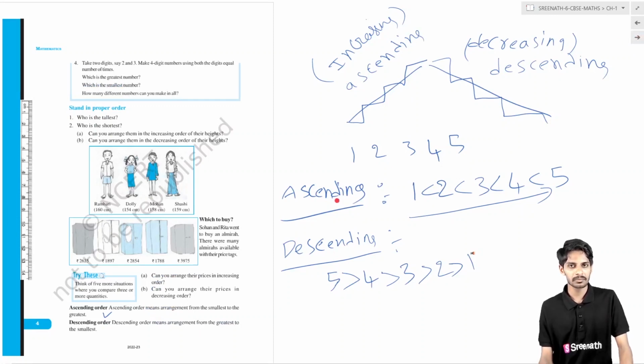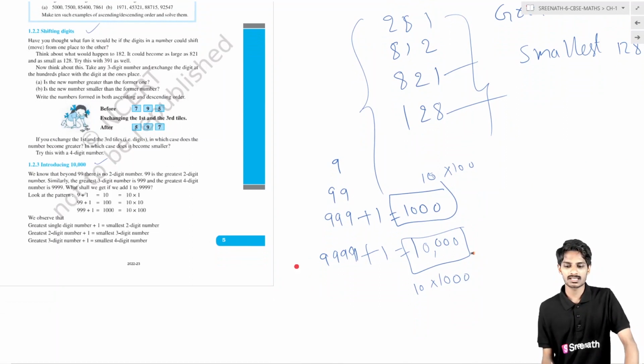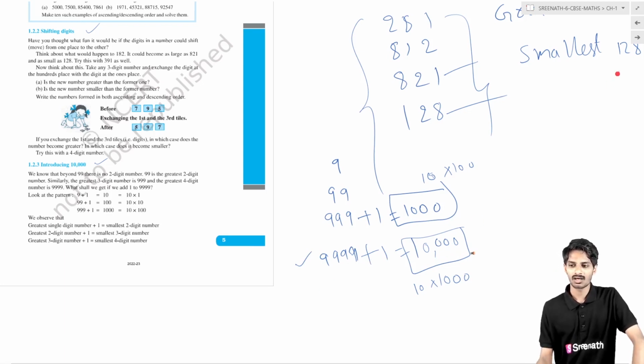Ascending order means arranging the numbers from the smallest to the greatest. Descending order means arranging the numbers from the greatest to the smallest. Introducing 10,000: the greatest 4-digit number is 9,999. If you add 1 to it, we get the smallest 5-digit number, that is 10,000.